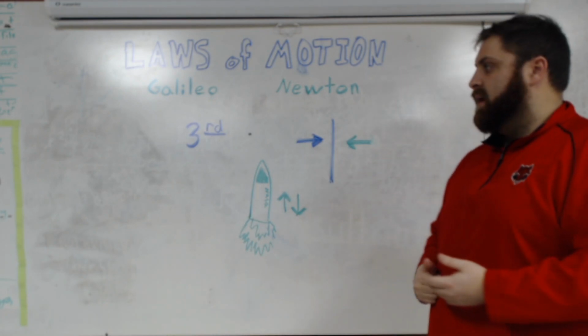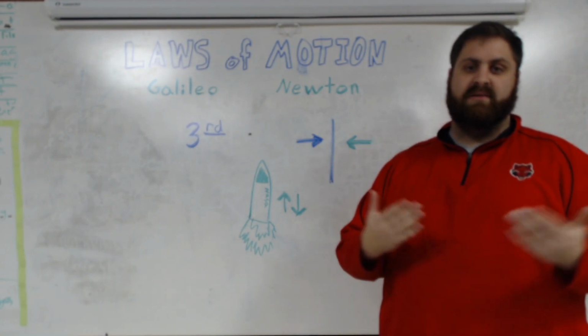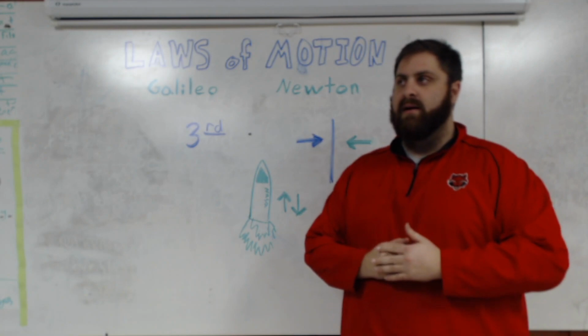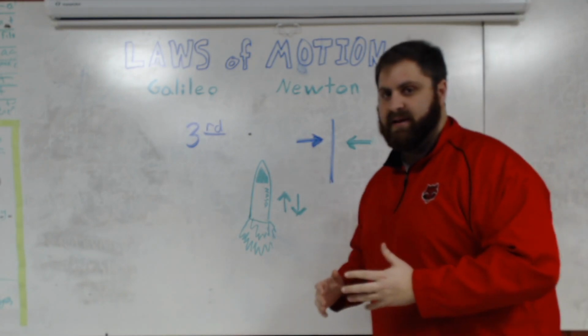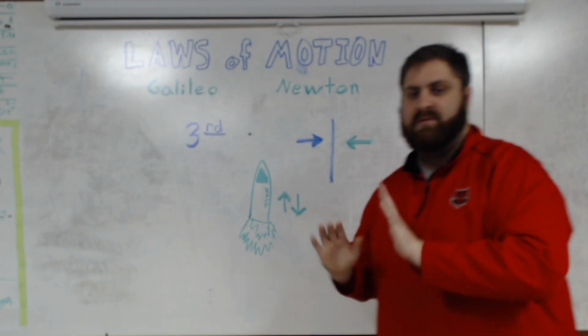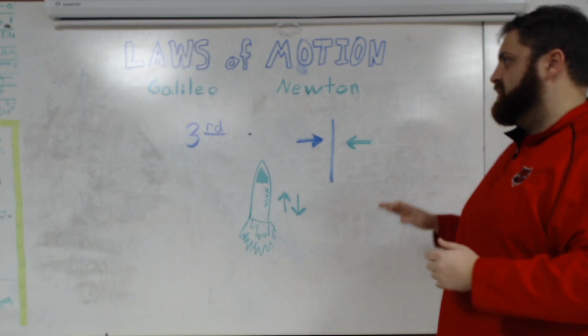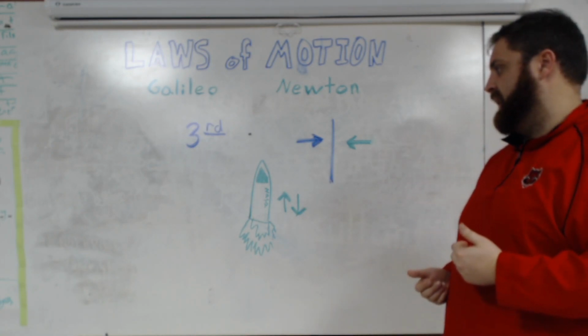So an example of this: if you hit the wall, the wall also technically hits your hand. That's why your hand would get sore if you hit a wall. If you are pushing on something, it is equally pushing back on your hands. That's why you feel the object when you push on something, because not only are you pushing it, but it is then pushing back on you.